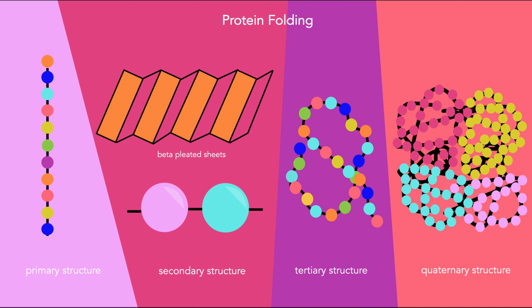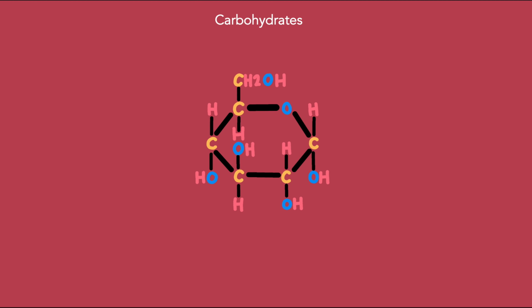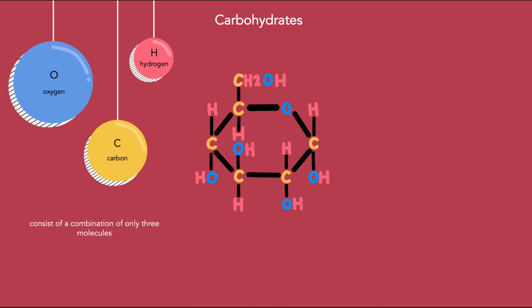Now we are going to talk about carbohydrates. Carbohydrates are polymers made of saccharide monomers. Carbohydrates consist only of carbon, hydrogen, and oxygen. First, we will talk about a single saccharide, known as a monosaccharide. A little different from the other 3 macromolecules, in carbohydrates, one saccharide monomer is also considered a carbohydrate. Additionally, a monosaccharide has a fixed ratio of carbons to hydrogens to oxygens. This ratio is 1 to 2 to 1.